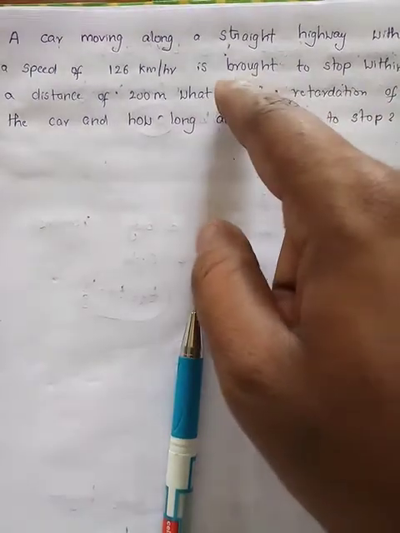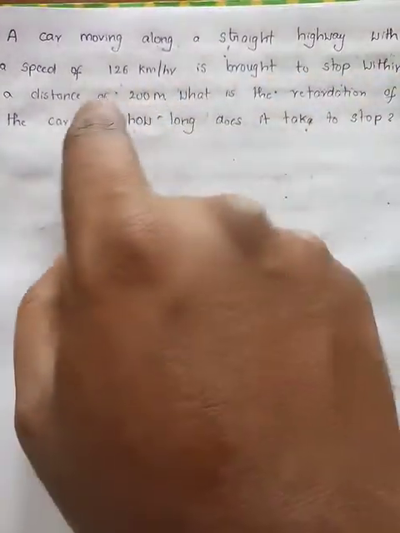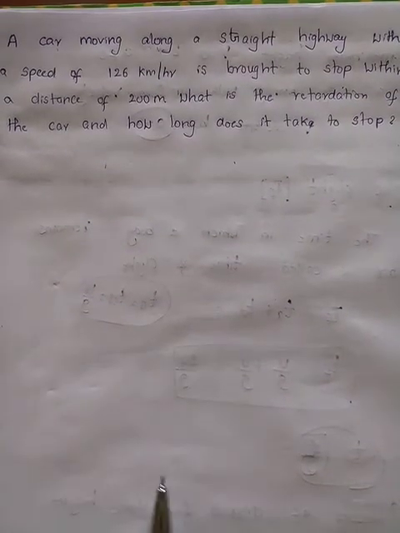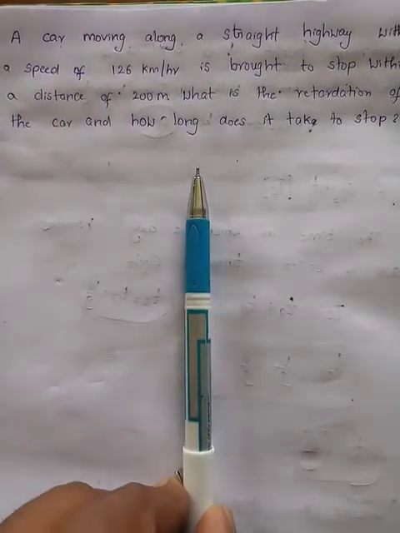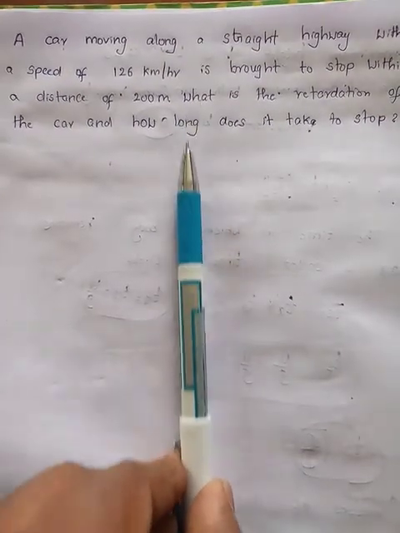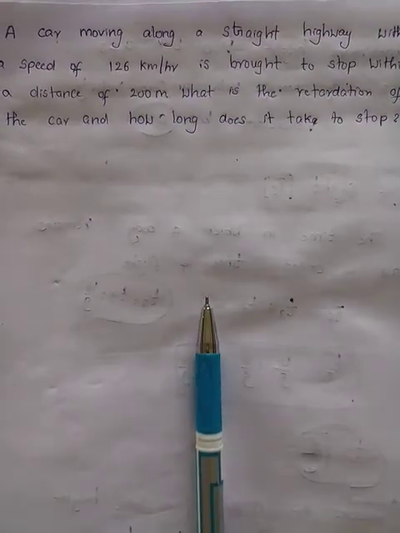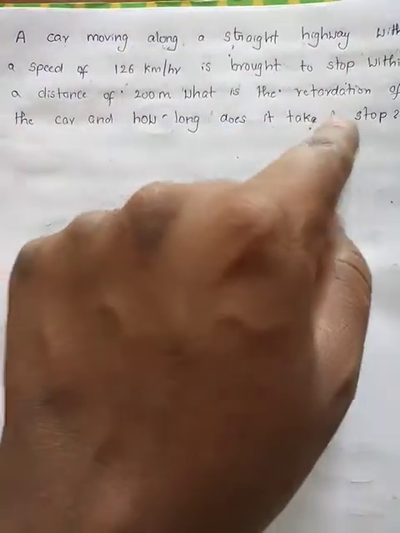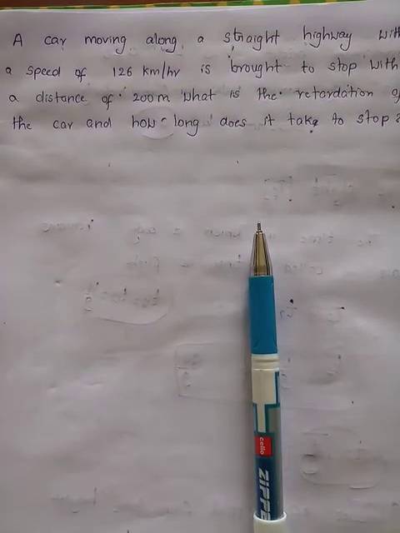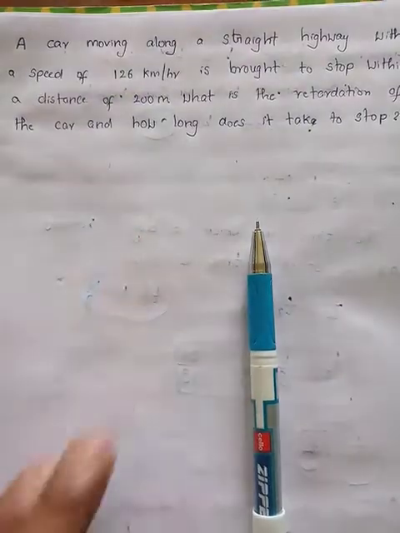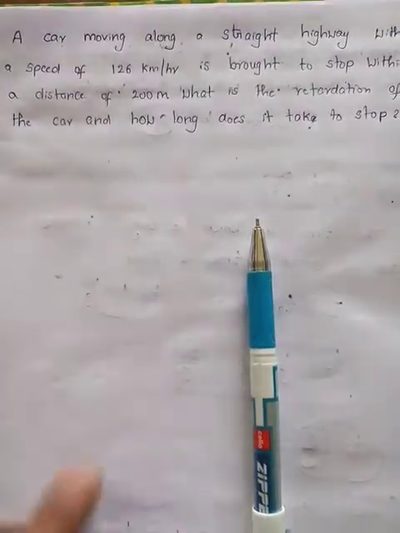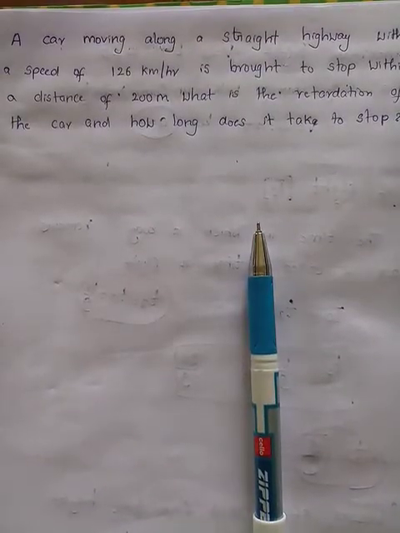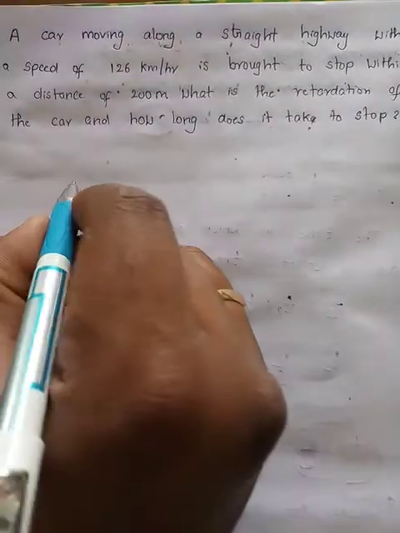If you can't stop the car suddenly, no. By applying brakes, what happens? It travels some distance, 200 meters. Suddenly apply the brake, slowly it comes to rest. After applying the brake to rest, it travels 200 meters. What is the retardation of the car? Because the speed decreases from 126 to 0. And how long does it take to stop? Means the time taken to stop. Clear?